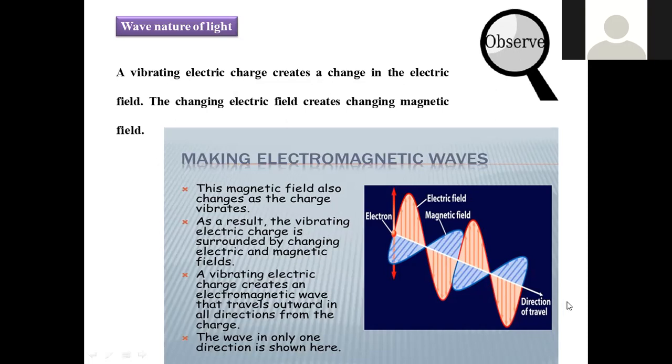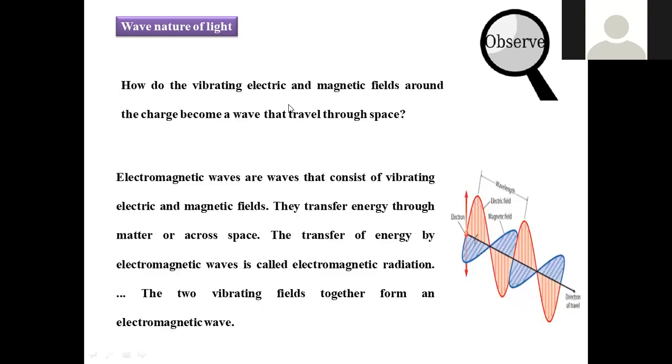We are considering only one wave of the light. One light ray was considered here. Whatever light originated from the source is oscillating in such a manner that it impacts the other. If we take the electric field, it will influence the magnetic field, so its energy will be raised and it will impact the electric field. In that manner, both propagate, right? How do the vibrating electric and magnetic fields around the charge become a wave that travels through space? How is the light traveling through space? What is the reason for that?